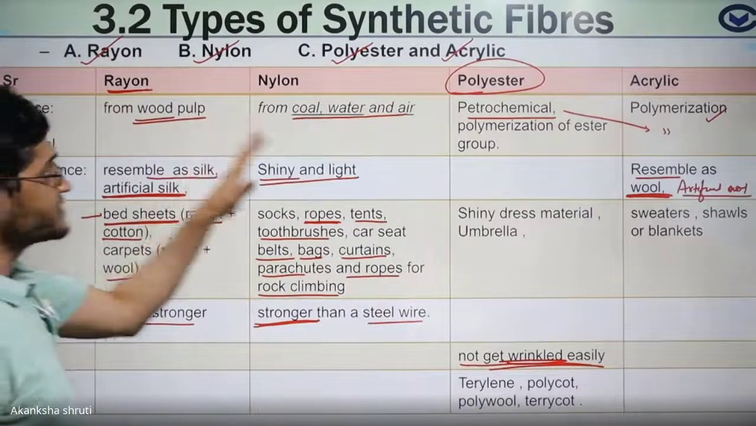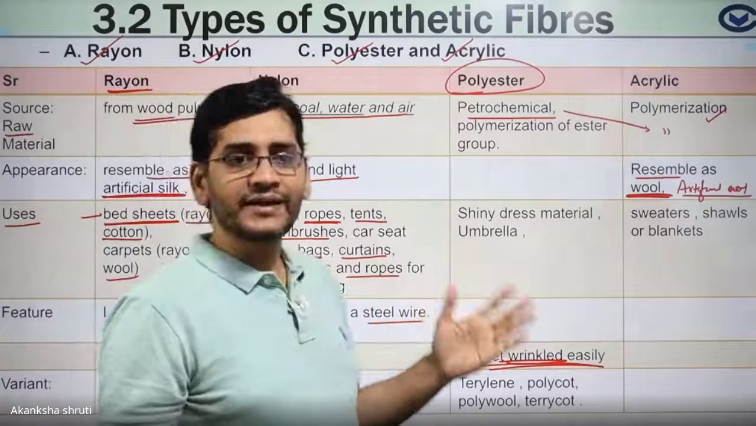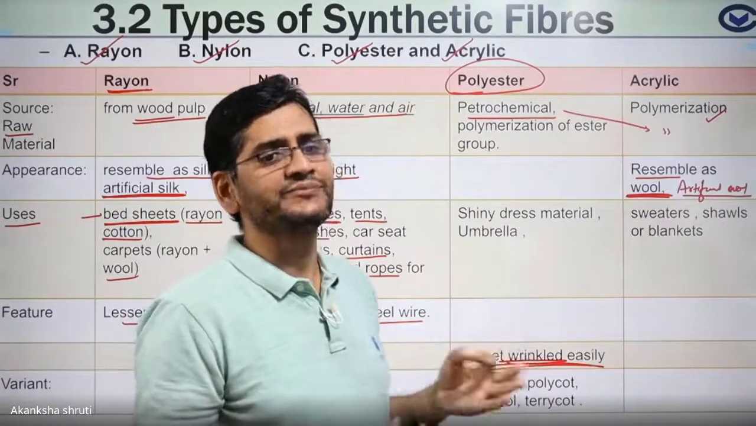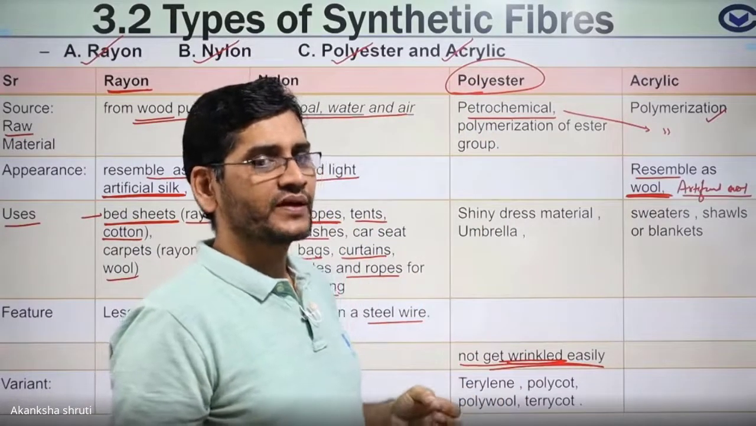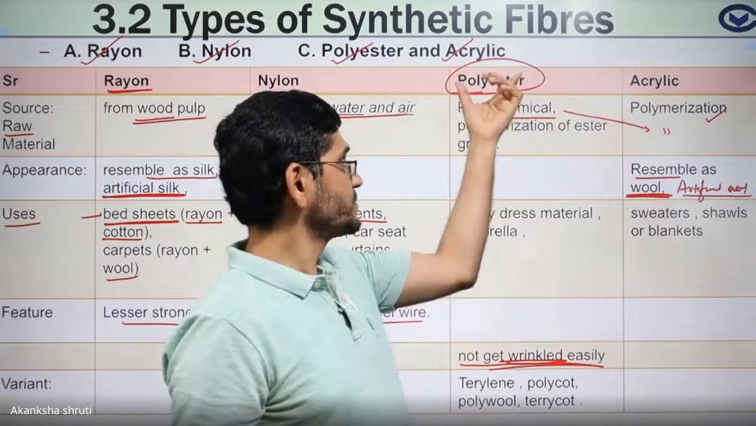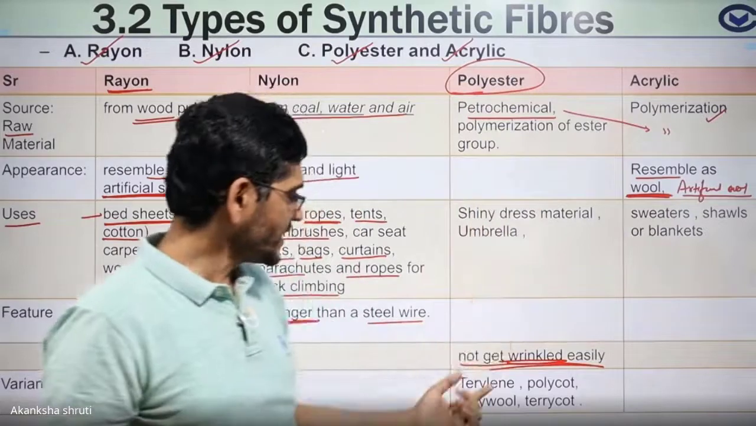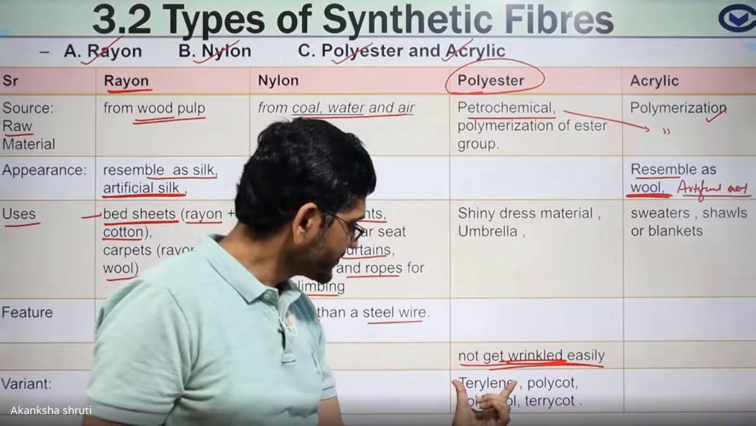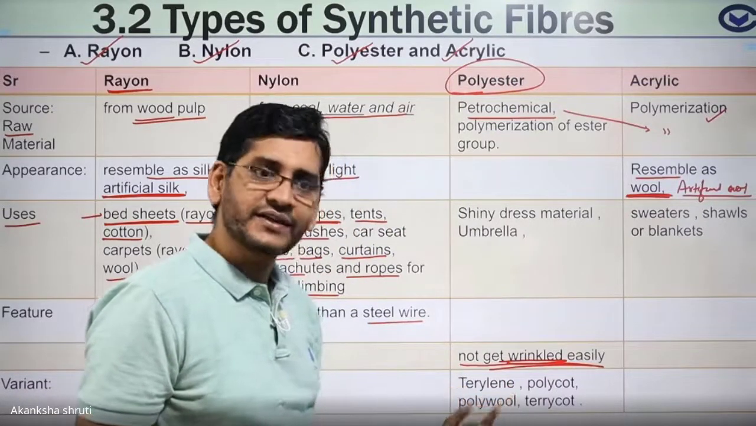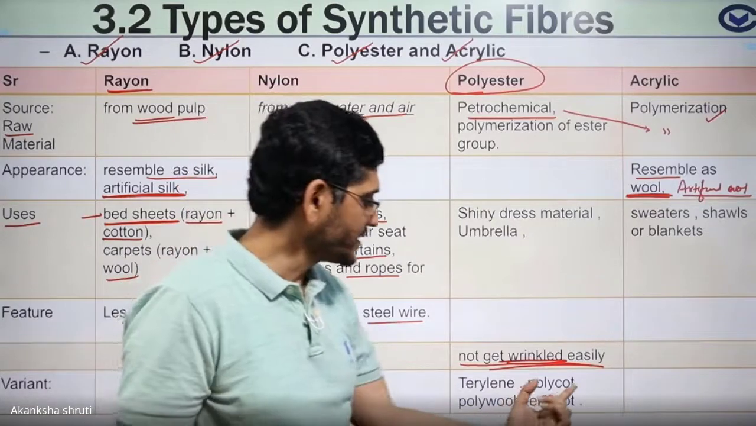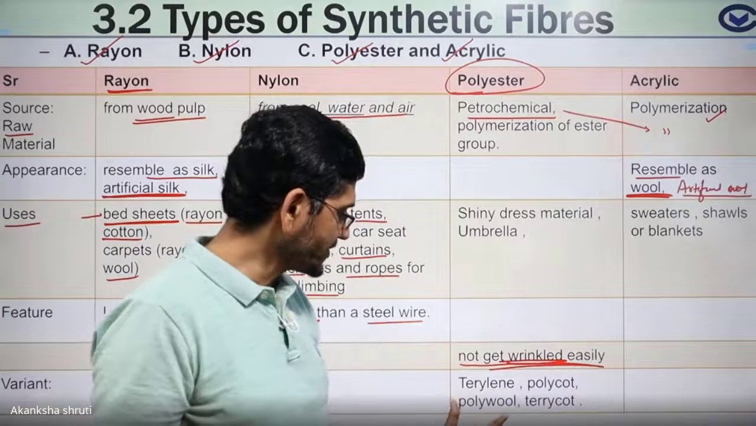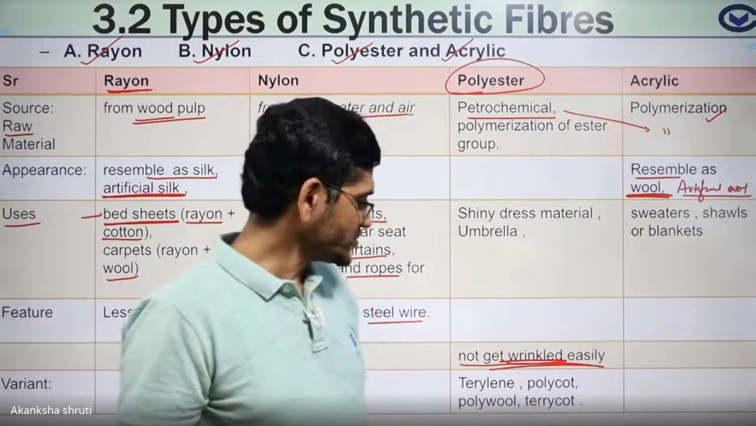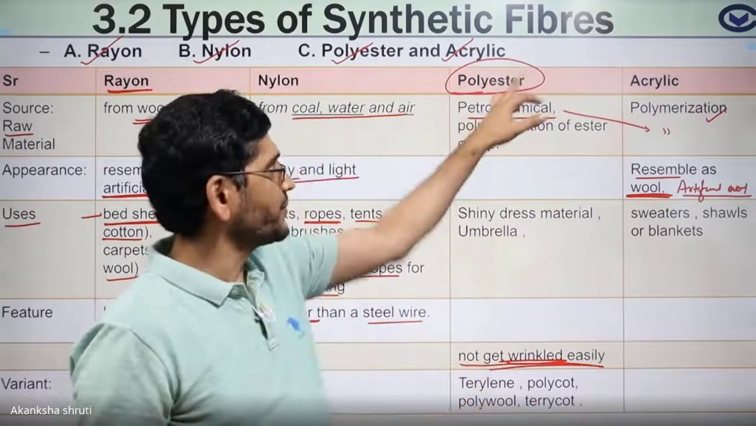Then these various materials are available by different names. This polyester is present in the market in different names, meaning different cloth materials under different names. The variant of polyester may be terline. Terline is what? Nothing but one kind of polyester. Another, polycot, is also polyester. Polywool, terrycot or terricot. Okay, students? So these are the different types of polyester.